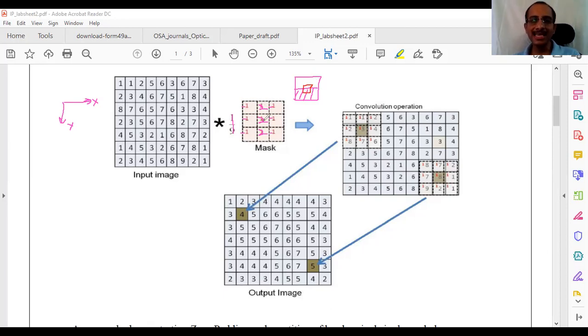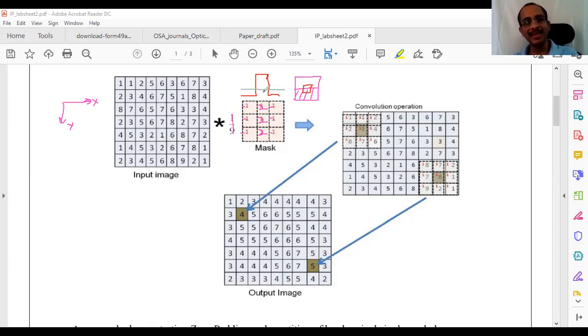Because it is seen in the kernel itself. If you see a row of the kernel, if I plot it, how do you think it looks like? It's -1 and +2, I will just draw it on top of it. -1, +2, and after that, again -1. So here this is the 0 axis.